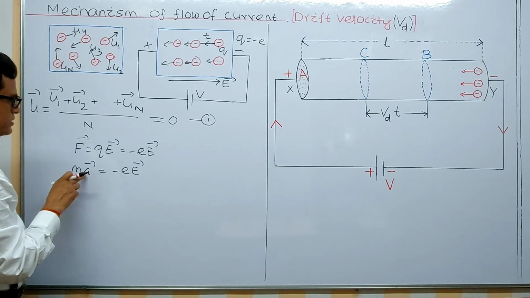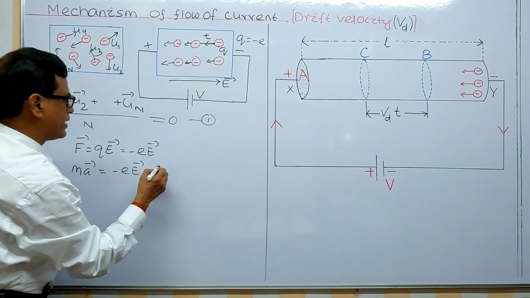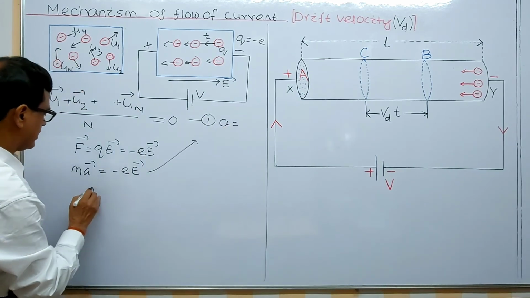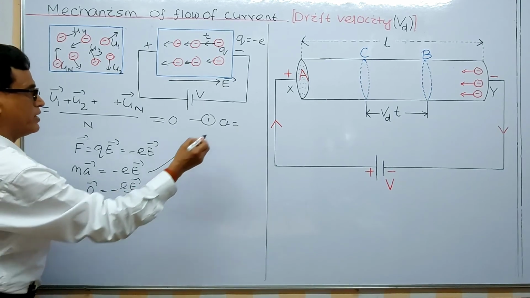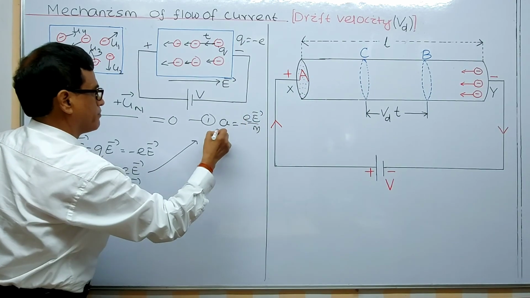Force is equal to mass of the electron times acceleration of the electron. This implies that acceleration is equal to minus eE by m. I am writing here minus eE by m.